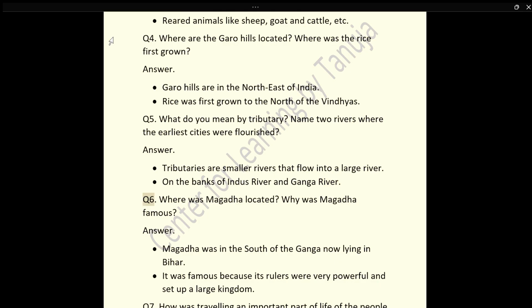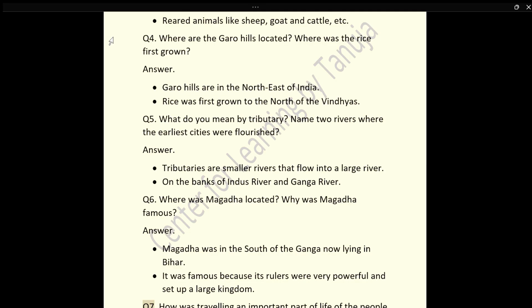Q6. Where was Magadh located? Why was Magadh famous? Answer. Magadh was in the south of the Ganga, now lying in Bihar. It was famous because its rulers were very powerful and set up a large kingdom.